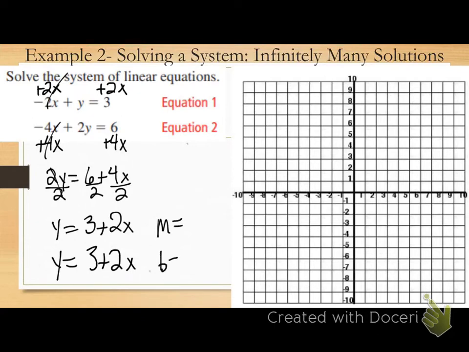What's my slope of these two equations? 2, or 2 over 1. And what's my y-intercept? 3. Let's graph your y-intercept first. And go up 2, right 1. And down 2, left 1.